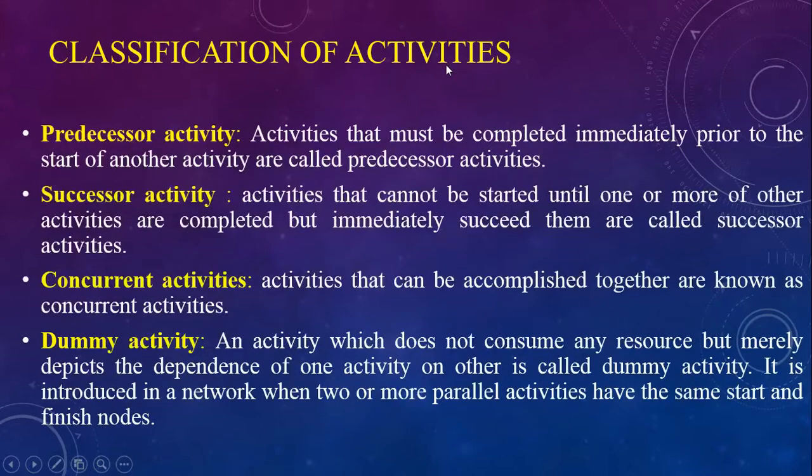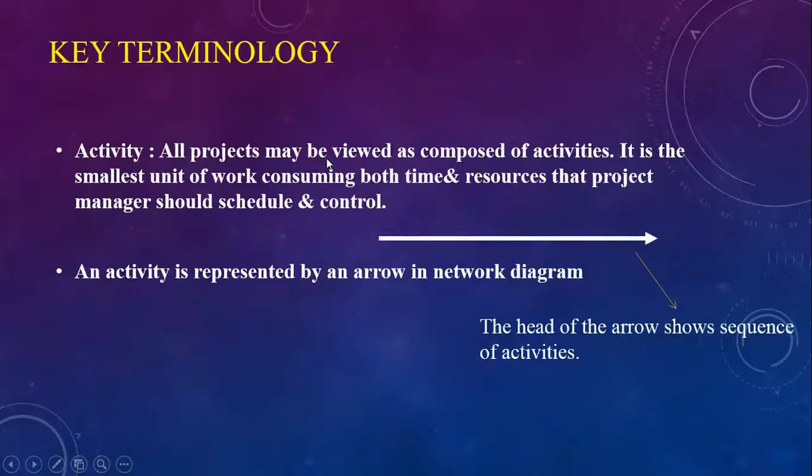Now there is a classification of the activities. This logical sequence and these technical terms we must understand before we actually start learning the network diagram. They are predecessor activity, successor activity, concurrent activities and dummy activities. The first one is the predecessor activity. Activities that must be completed immediately prior to the start of another activity are called predecessor activities.